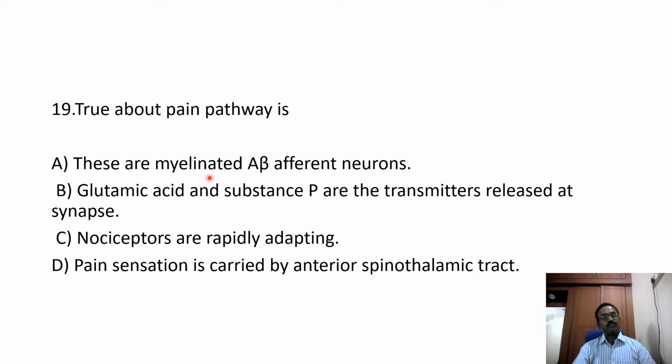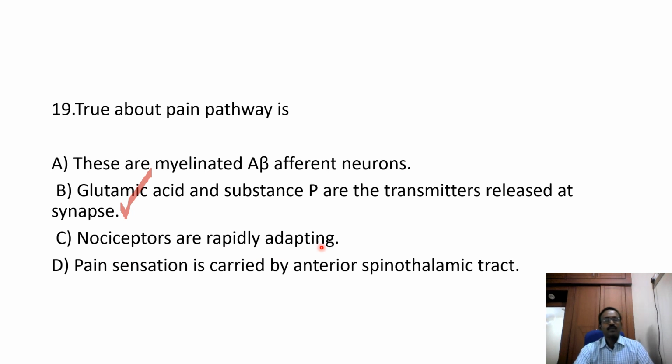Option B, glutamic acid and substance P are the neurotransmitters released at the synapse. This is the correct answer. Option C, nociceptors are rapidly adapting receptors. This is wrong.